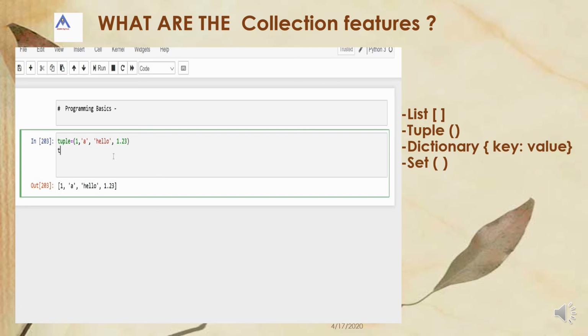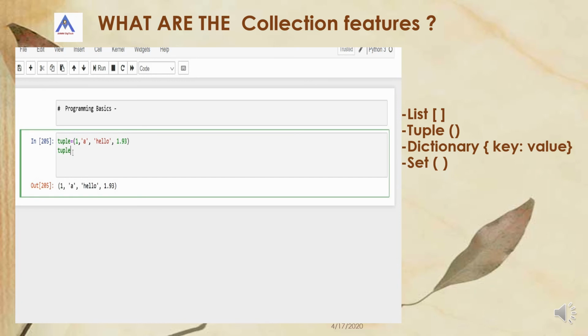So now if you want to print this list or tuple, use your own variable name. So now you get the same thing. Yes, I will change that value and you get the outputs like this.